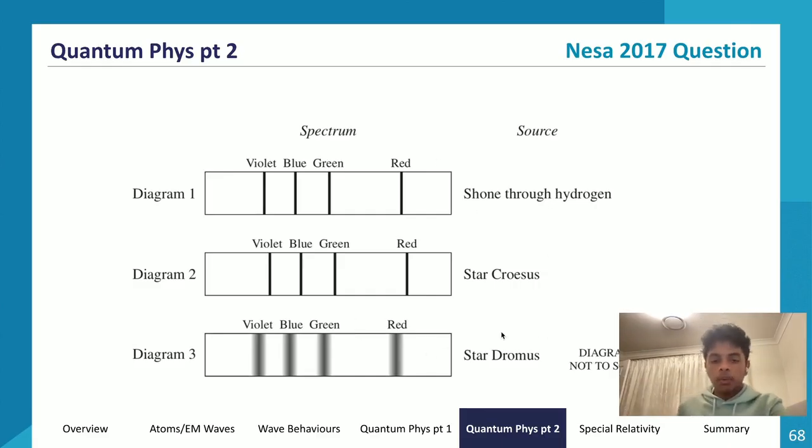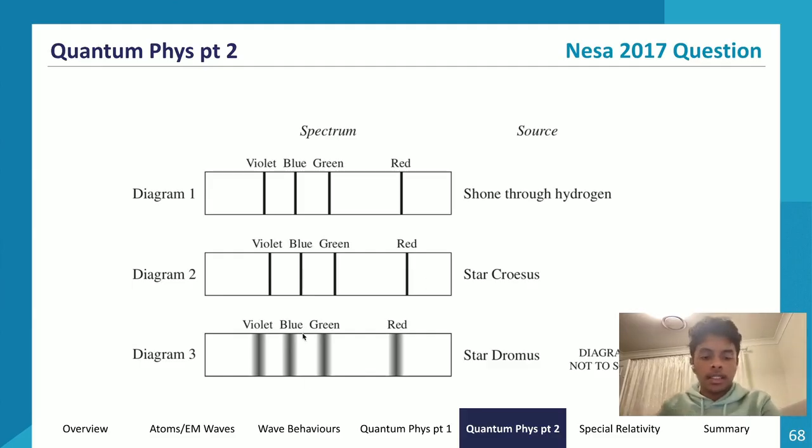So our next subheading will be translational velocity, and we can say, although star Croesus and star Dromis share the same chemical composition, they have opposite translational velocities. Star Croesus has a spectrum that is slightly shifted towards the red end of the spectrum (thus red shifted), and so star Croesus, following the Doppler effect, is moving away from Earth. In contrast, star Dromis is blue shifted, indicating that it's moving towards the Earth. So that's a difference as well.